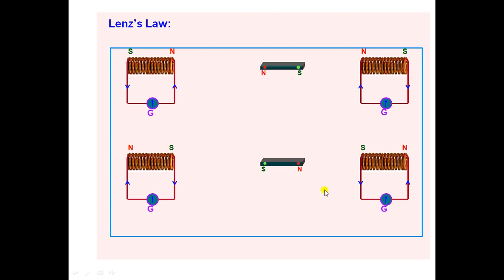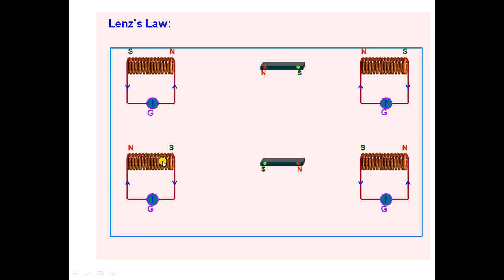Next, suppose the S pole is coming closer to coil 1. Then this end behaves like an S pole, and at that time clockwise current is moving in the circuit, and repulsive force is there.